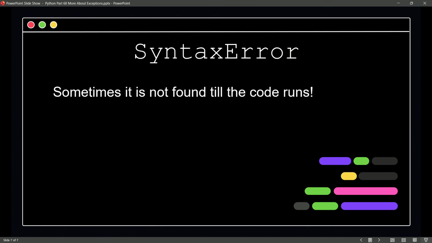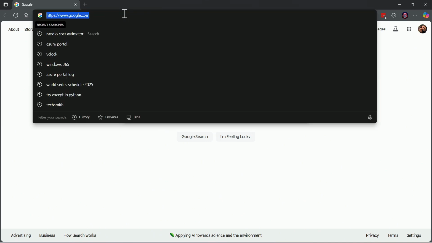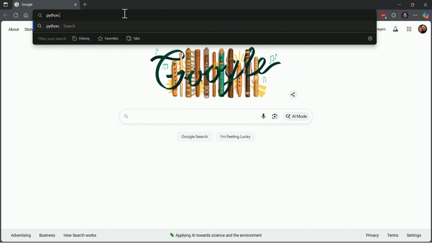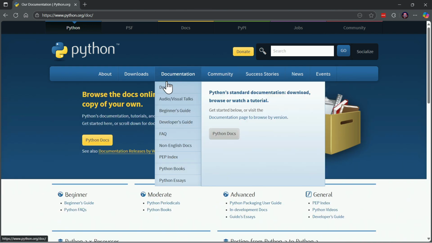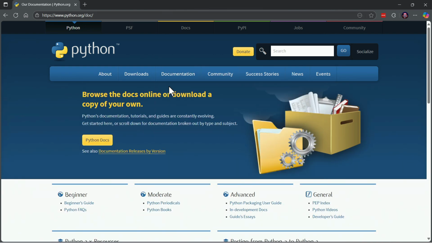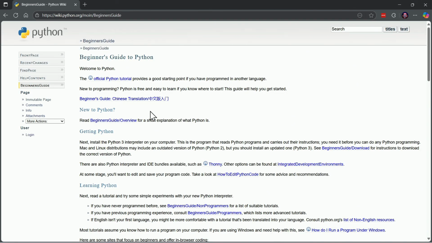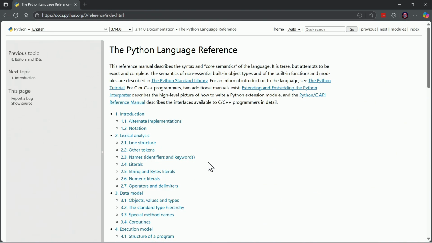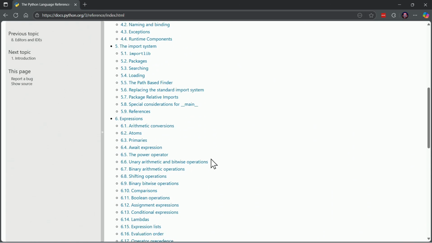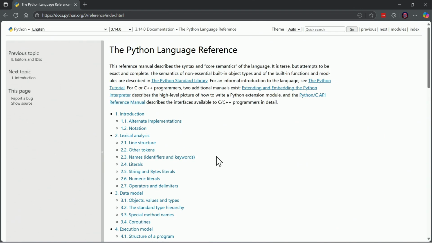As we've seen, they follow a hierarchy, and I didn't initially plan on showing this to you, but it is well worth showing to you. Remember, all of these are going to be documented for us. So when we go into the Python documentation, we can start at the beginner's guide, for instance. Actually, let's not start at the beginner's guide. Let's go into the language reference. Inside of here, of course, we're going to find our documentation on the exceptions.